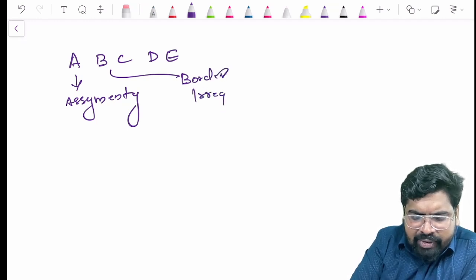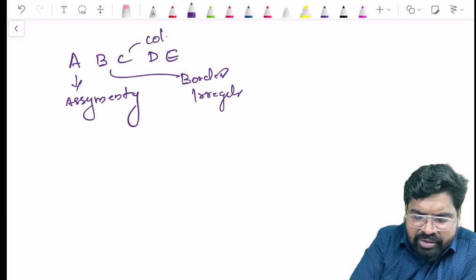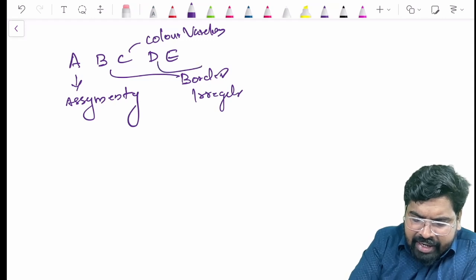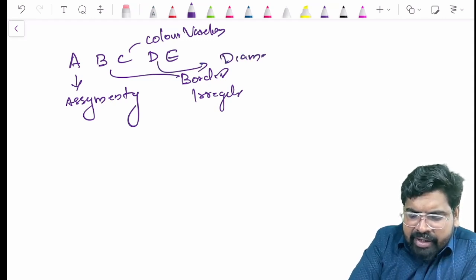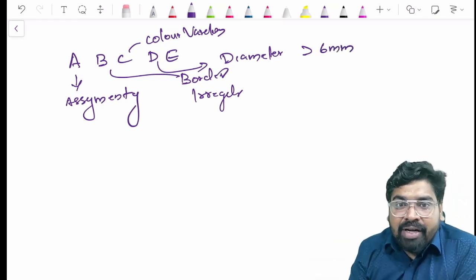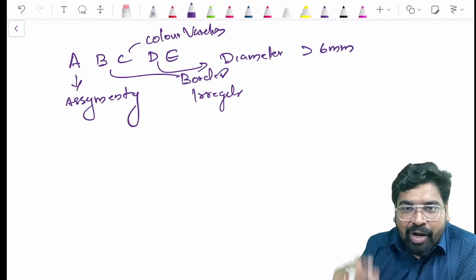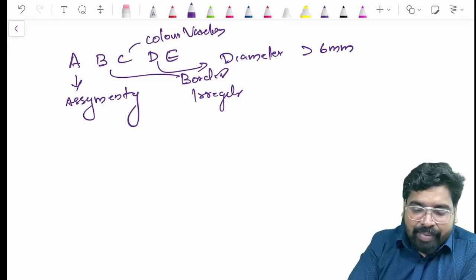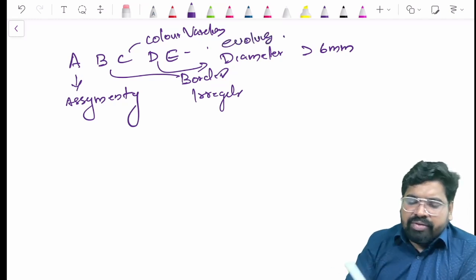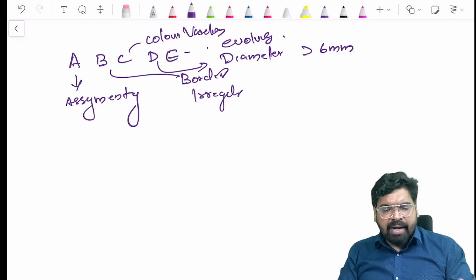C for color variation. D for diameter greater than 6 mm. In acquired melanotic nevi the diameter was less than 6 mm; in melanoma it goes more than 6 mm. E for evolving. So this is the ABCDE rule.